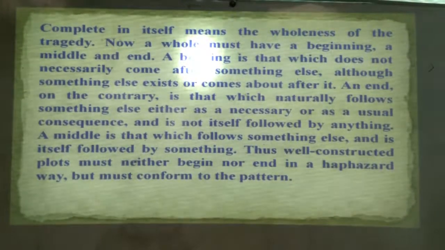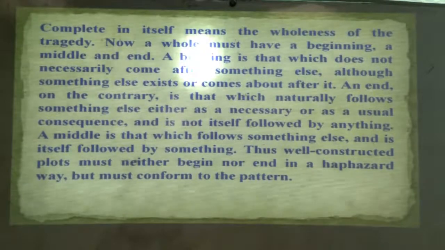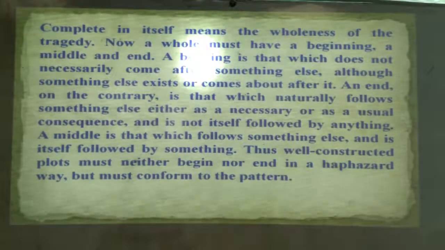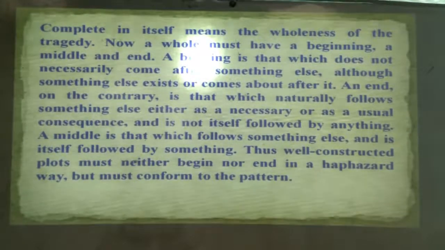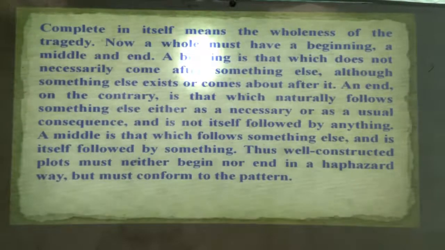And what is an end? On the contrary, an end is that which necessarily follows something else, either as a necessary or as a usual consequence, and is not itself followed by anything. The end follows the middle, but it is not followed by something else. And what is the middle? A middle is that which follows something else and is itself followed by something. As we have seen, the father follows the grandfather and the father is followed by the son. That's why the father is the middle here.